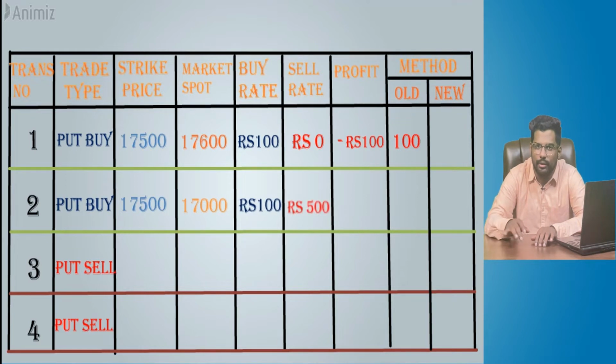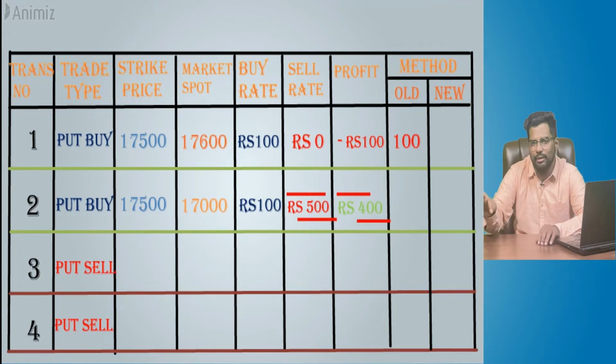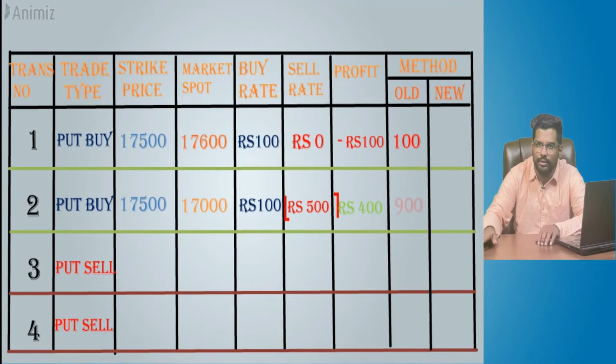The profit you have made is 400. As per our calculation, the absolute value of profit, 400 rupees, goes there. Plus, you have sold this option for 500 rupees, and this 500 also you add to the 400. Now the turnover is 400 plus 500, totally 900 rupees.